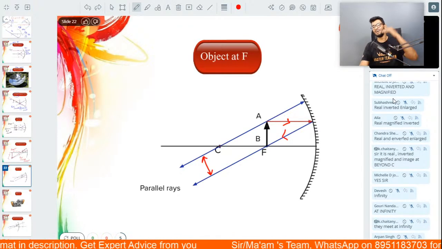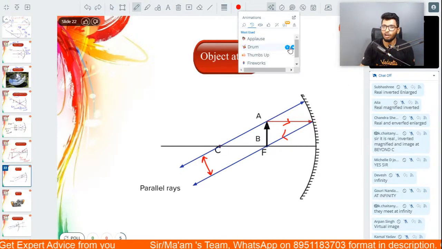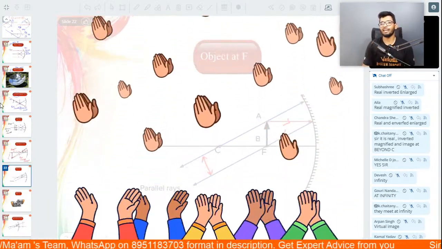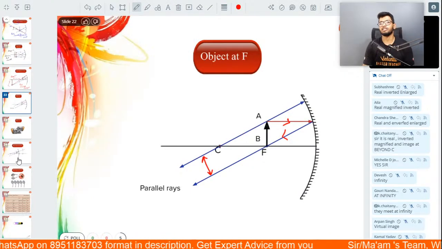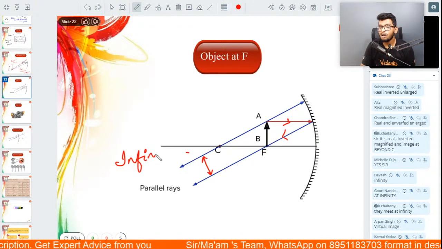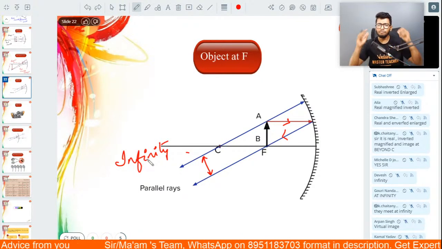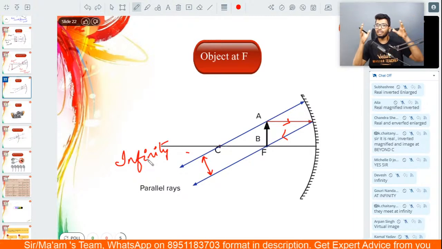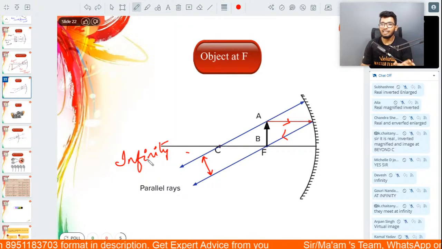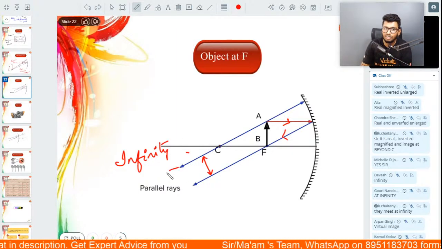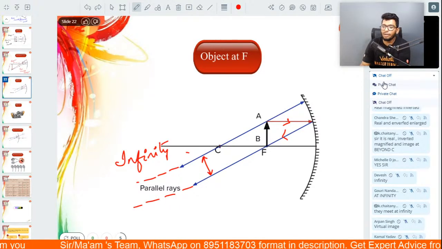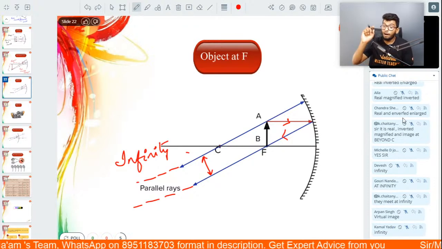Exactly. Wonderful, guys. A big round of applause for all those who got the right answer. If the rays of light are parallel to each other, then the image will be formed at infinity. Why at infinity? Because when you have two rays of light that look parallel, they are not perfectly parallel to each other. If you keep on extending these two rays of light, they are bound to meet at one point or another.